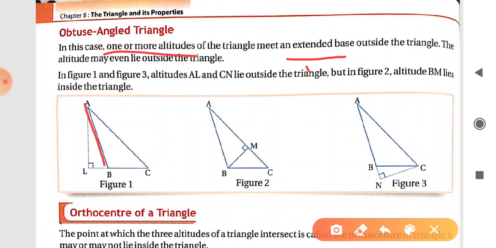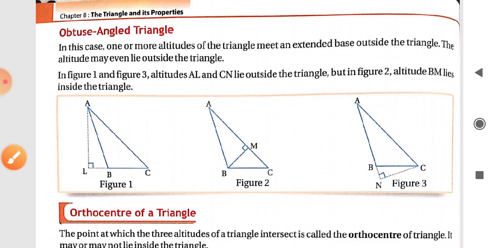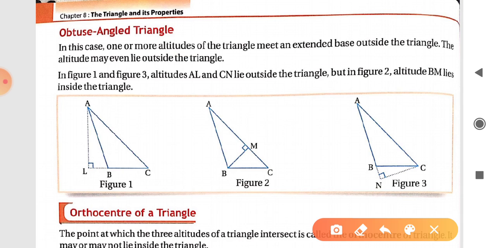For example, ABC is an obtuse angle triangle, and to form the altitude from point A on BC, we have to produce BC, and then we will draw its altitude. Its altitude is AL, and we have extended BC up to L. So its altitude lies outside the triangle.